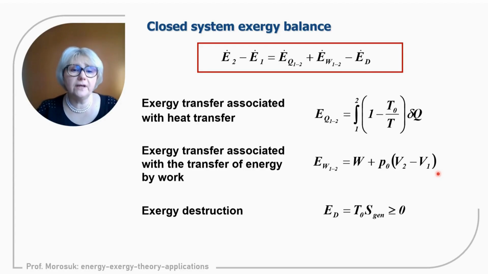And the term of exergy destruction: we know that exergy destruction and entropy generation both describe irreversibilities, and the difference is only that exergy destruction is the temperature of the environment multiplied by entropy generation within a component or within a system. Since here we are discussing a closed system, it means within the system. And definitely exergy destruction can only be positive, or zero if we have ideal processes.